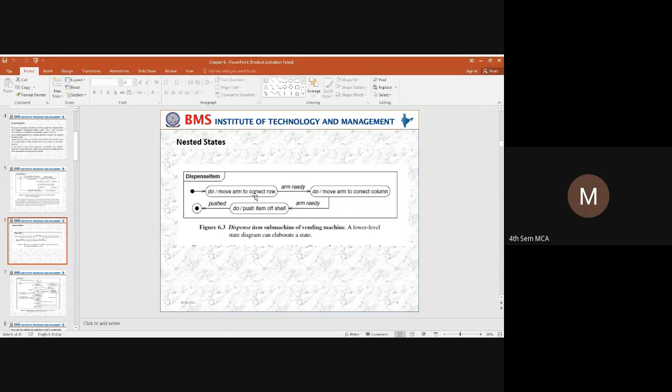That means it will ask you to place your arm on a particular row. When the arm is placed, it will adjust the column. Once you have adjusted the arm to the row and column, it will ask you to push the item. So the item will be dispensed from the dispense machine. Once the item is dispensed, again it will move to the end state.